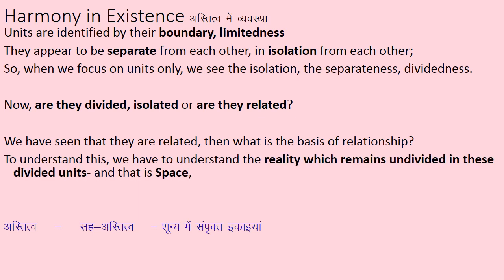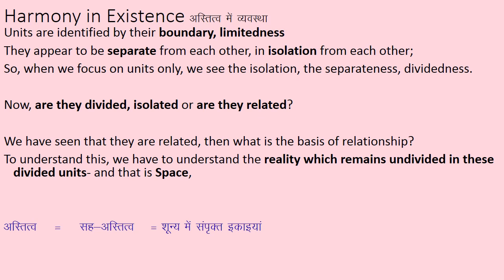To understand this, we have to understand the reality which remains undivided in these divided units, and that is space. So we are connected through space. We have space in between us, and we have connectedness, undividedness. We are turning out to be a single unit. What is that single unit? Earth is the single unit.